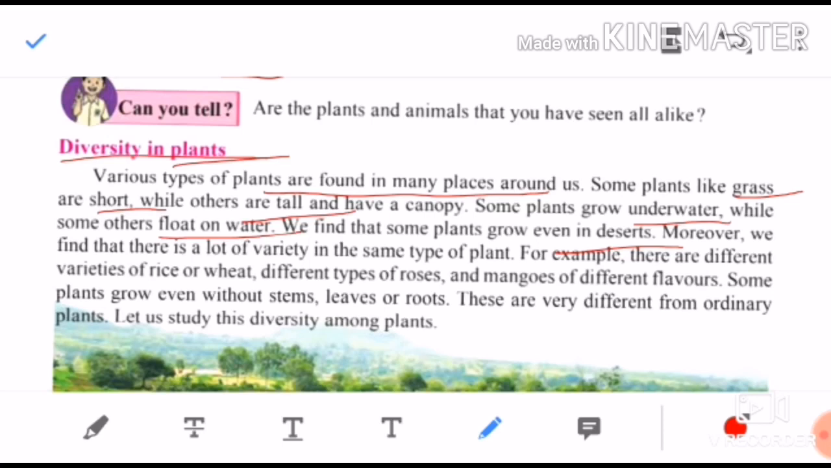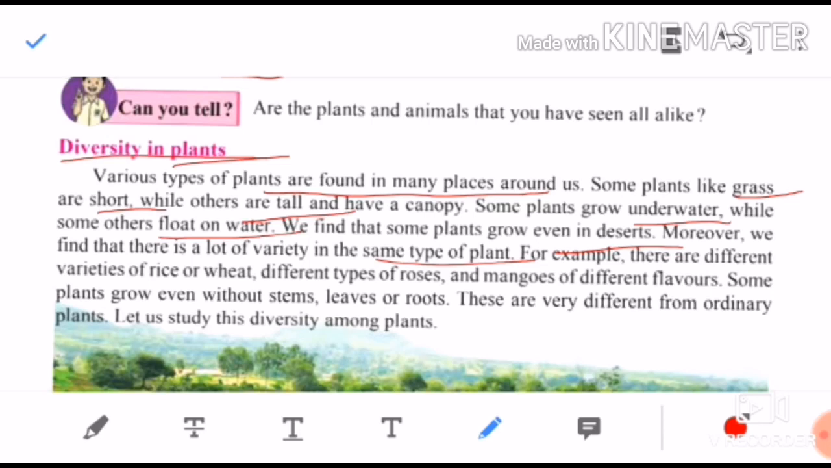So there is a variety of plants. Some are tall, some are short, some grow in water, some float on water, some grow only in desert regions. Moreover, we find that there is a lot of variety in the same type of plant. Only one type of plant is there children, but in that also you will find more variety.